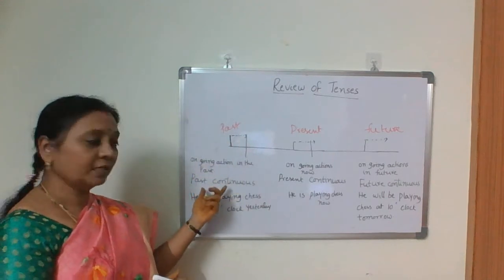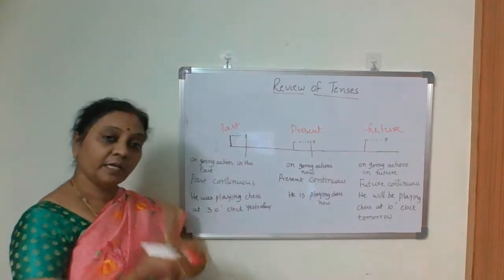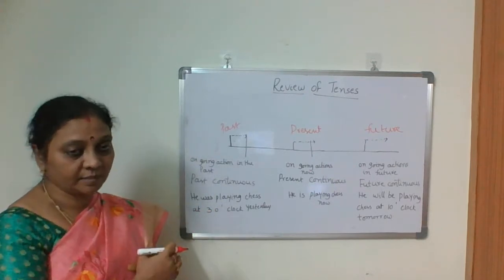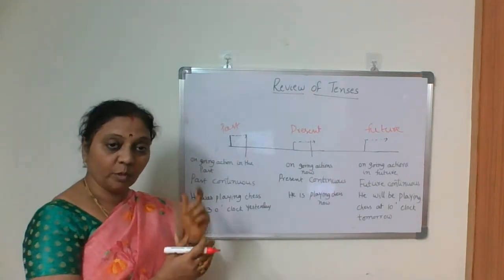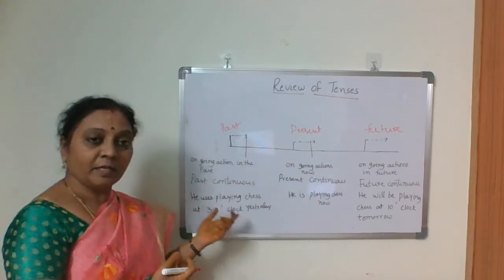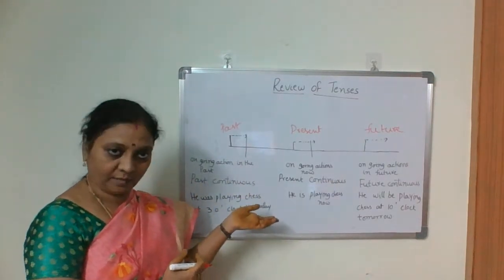Then what is past continuous? Ongoing actions in the past. What was he doing yesterday at 3 o'clock? He was playing chess at 3 o'clock yesterday.